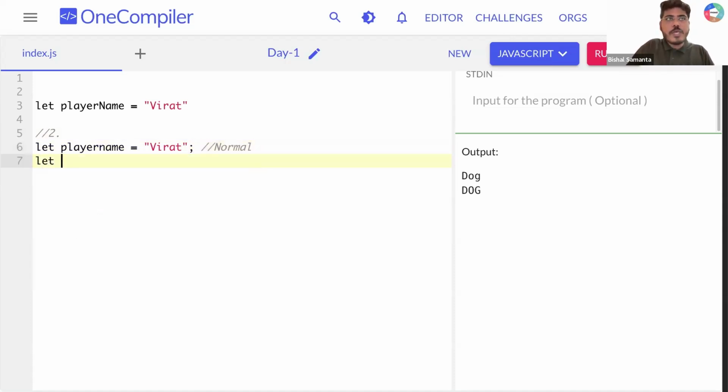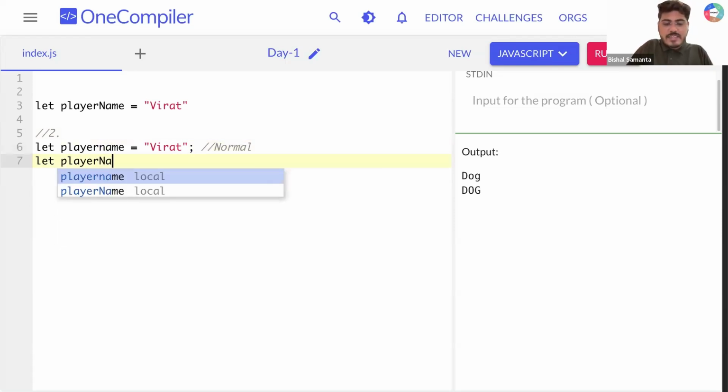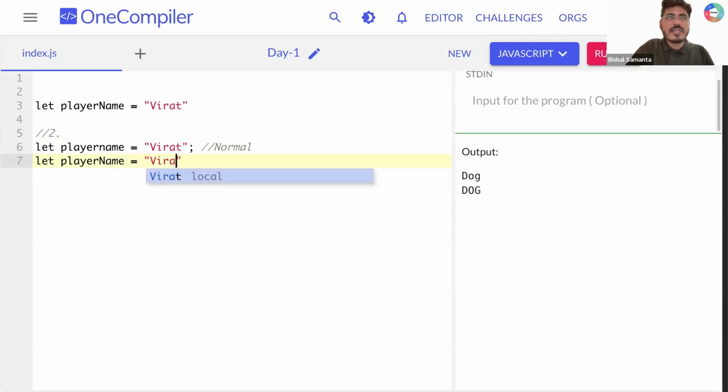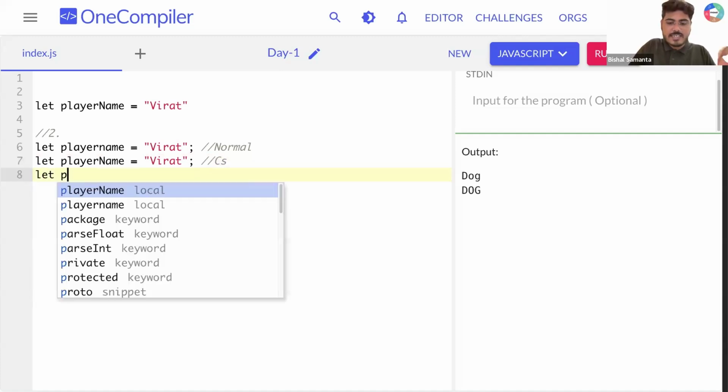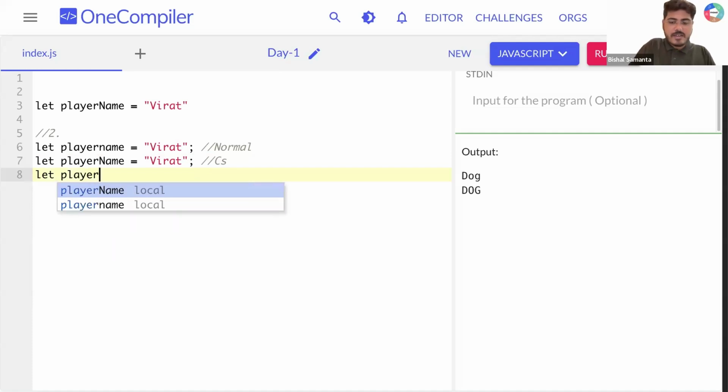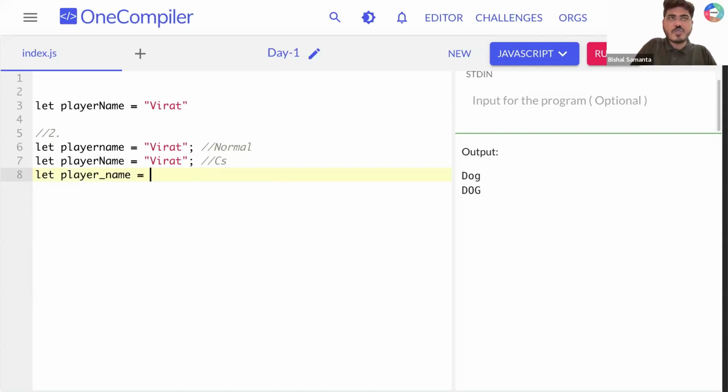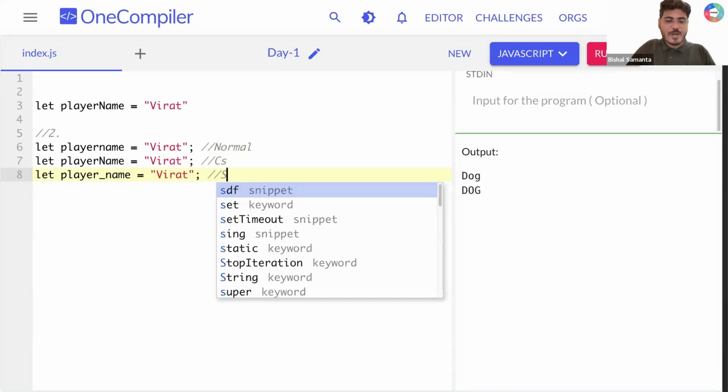There is one more way you can do: player, and then N is capital, and then name, again storing Virat. This is called camel case. And let's say I'm creating one more variable like player underscore name, storing Virat. Guys, what do you think? Which one is a good convention? This is called snake case.